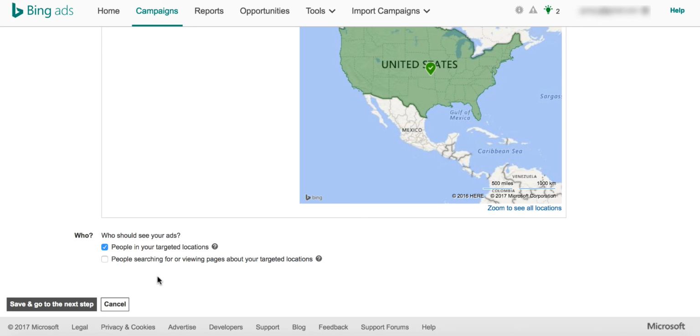The other example that I can give is there is another offer for Las Vegas car rentals. If you want to promote such offers, there might not be a need for you to choose people in targeted location. Instead you could say that I want to use people searching for or viewing pages about your targeted locations. A simple query is like cheap rental cars in Vegas or cheap hotel rentals in Vegas.